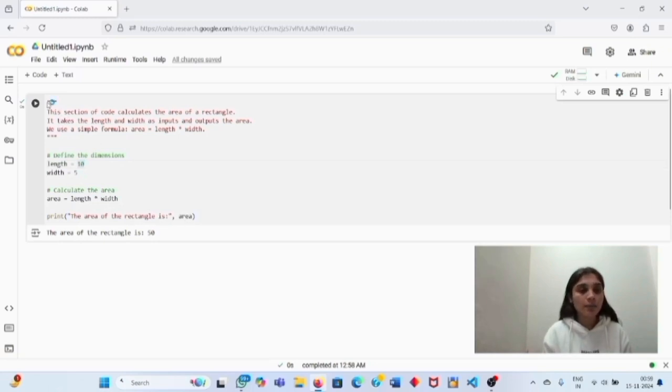This is a multi-line comment and this is a single line comment. Okay. So as you see, you run the program. These are totally ignored by the compiler. This line is ignored by the compiler. This one is also ignored by the compiler. So our output is this: print the area of rectangle and then area. So the area of rectangle is 50.